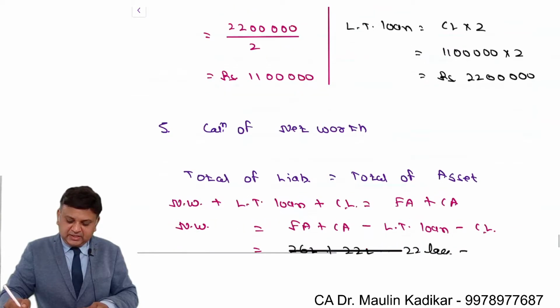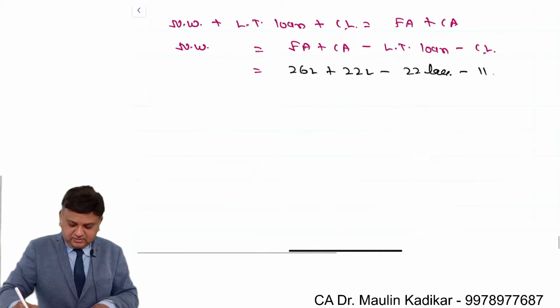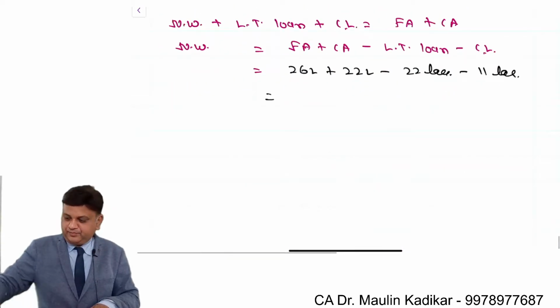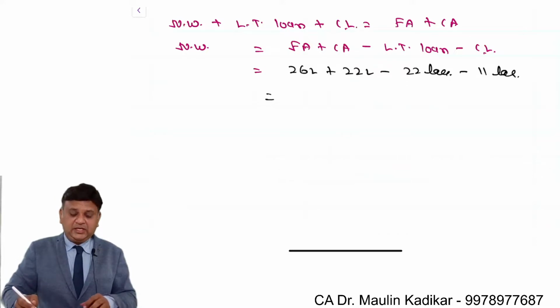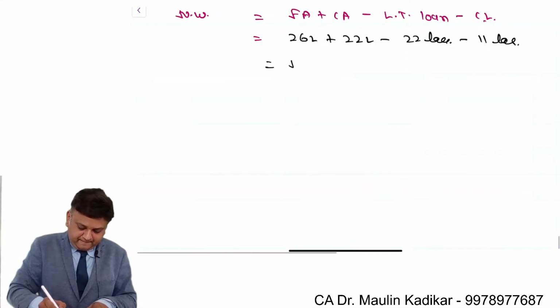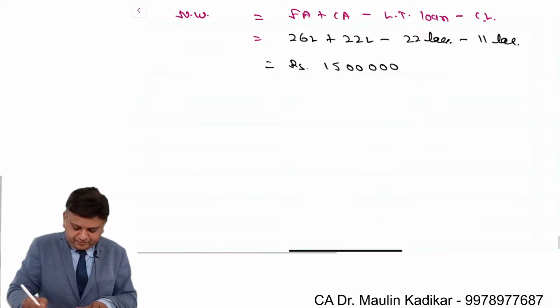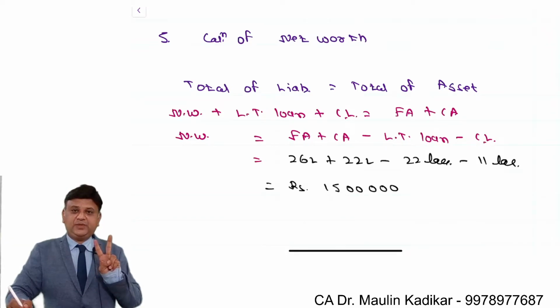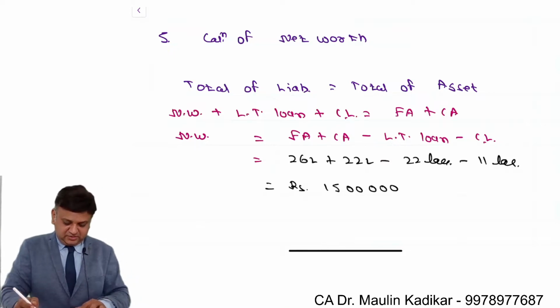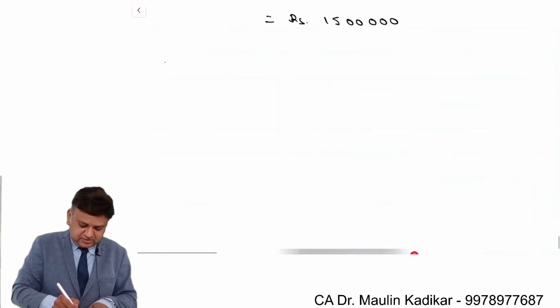And current liability is 11 lakhs. So use your calculator. 26 plus 22 minus 22 minus 11. It comes to 15 lakhs. This is the way the net worth is calculated, and then it will be split between equity and reserves and surplus.